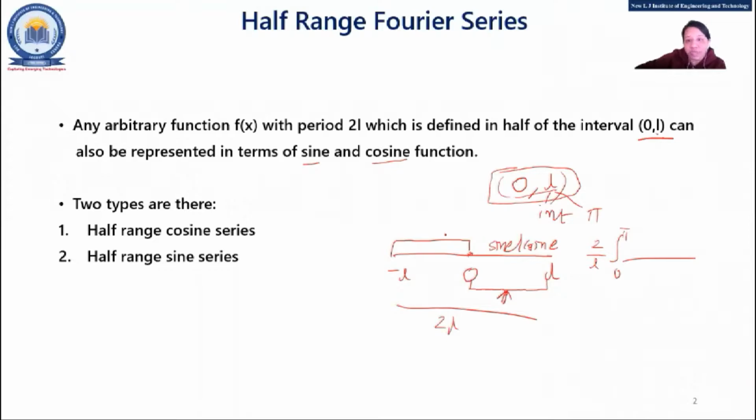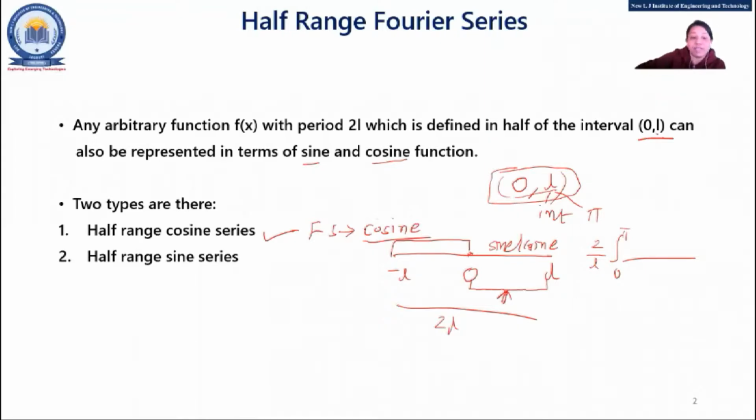Of half range Fourier series. And whenever there is a half range, it will be divided into two types, right? That means the function can be represented either in terms of sine or cosine. So first, the half range cosine series. When will it be called that? When your Fourier series contains which term? The cosine term.